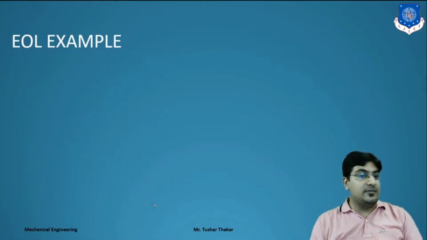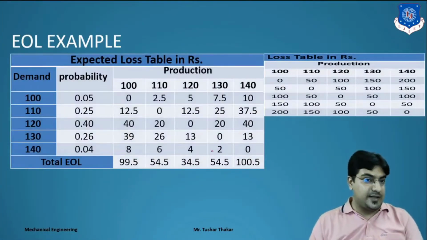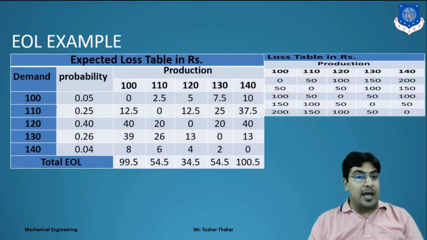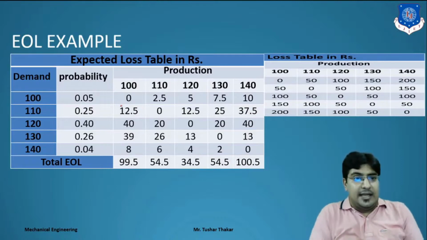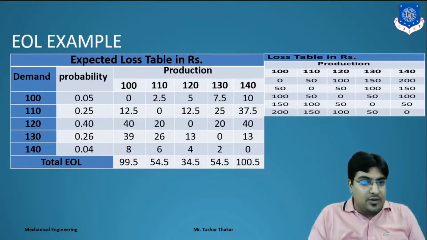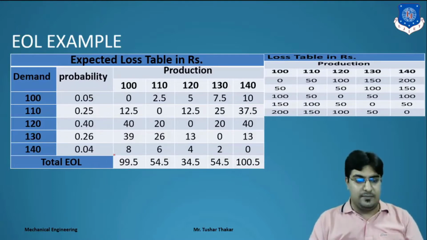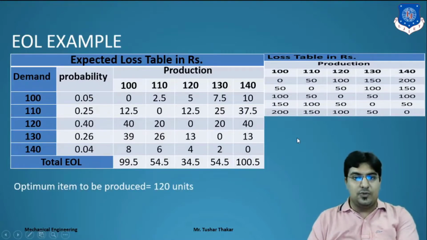What is the next? We have to find out the EOL. We have to take the same loss table and we have to calculate the expected loss table by multiplying by the probability. Means here we have to do the same thing as in EMV. What we have to do? We have to take a profit table and multiply that profit table value by the probability. Same, we have to take a loss table. We have to multiply by the probability. Simple. 0 into 0.05, that is 0. 15 into 0.25, that is 12.5.